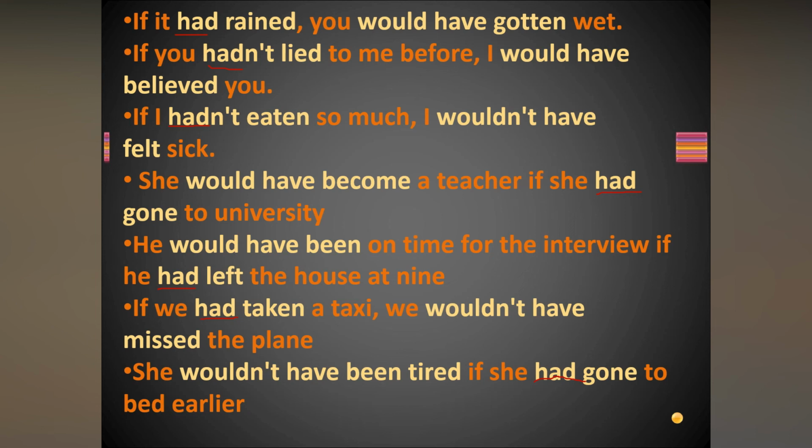If I hadn't eaten so much food, I wouldn't have felt sick. Here in the if clause only the V3 form is there, because it is past perfect. But in the second part the structure given is would plus have plus V3 form. Would have is common, but the V3 form will be different based on that if condition.